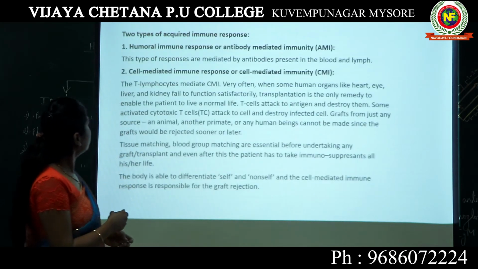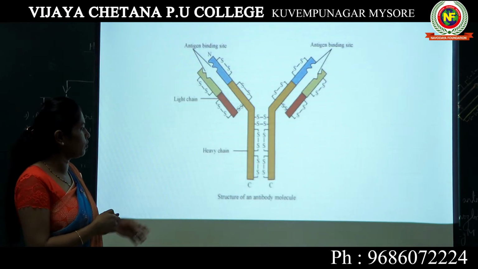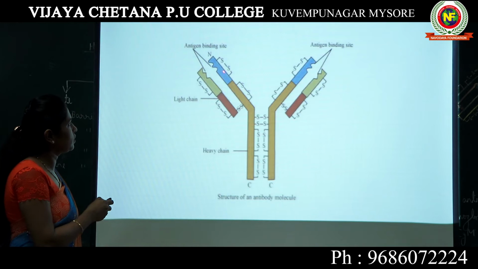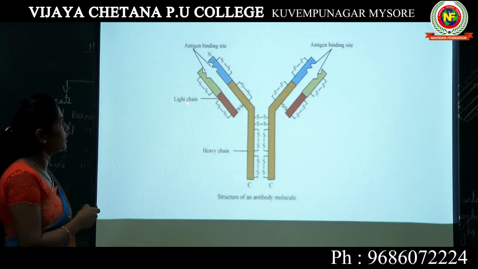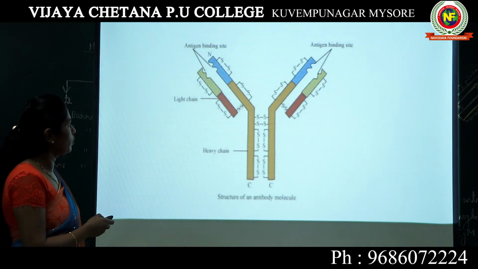Okay, here we have a small topic left after the structure of the antibody molecule. This is how an antibody looks. Here I have mentioned this is the heavy chain. The two long chains are known as heavy chains. These two short chains are known as light chains. And we have these disulfide bridges here. This is the antigen binding site. This is the diagram for 2 marks and it is very important to you.